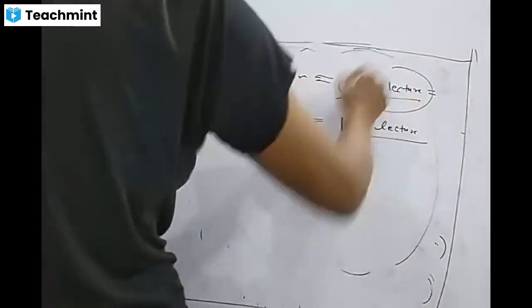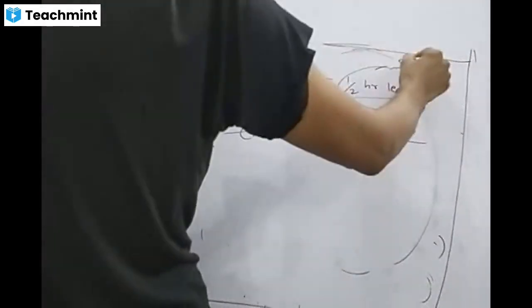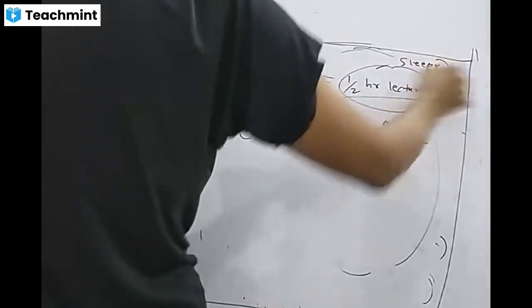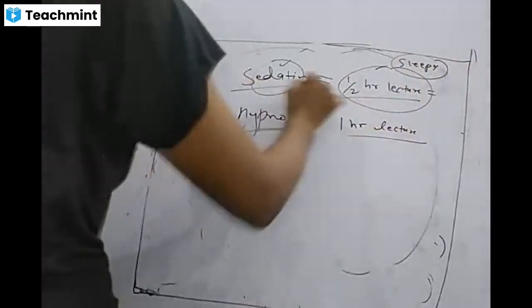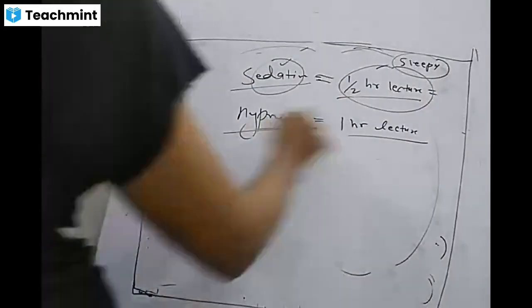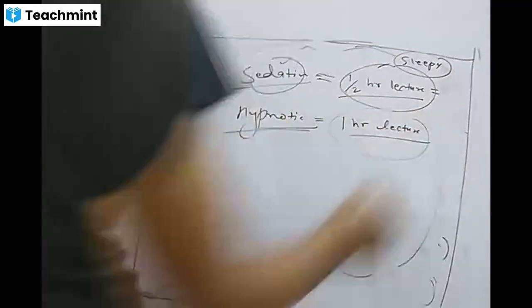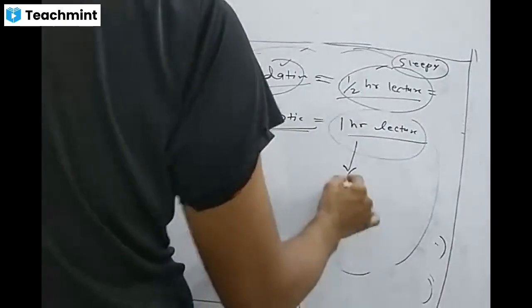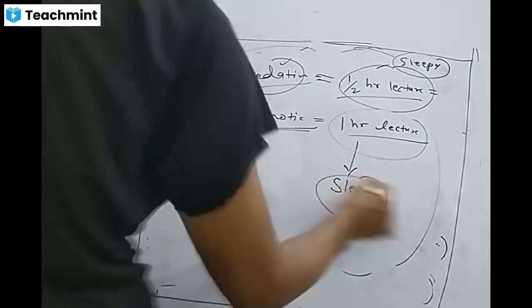In half an hour, we feel a little bit sleepy. That is the sedative action. And in the case of a one hour lecture, normally we go to sleep.